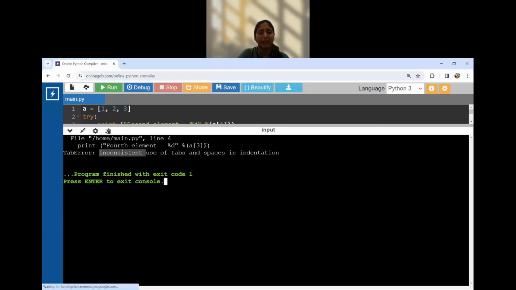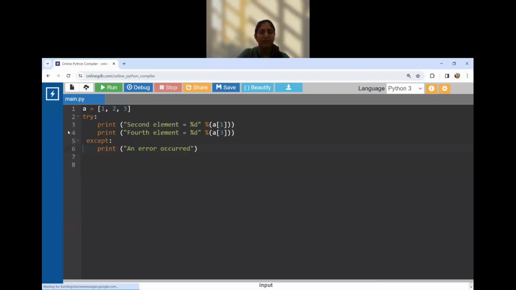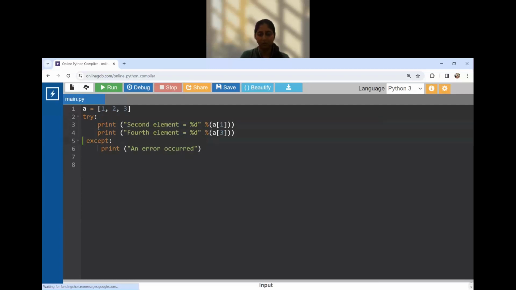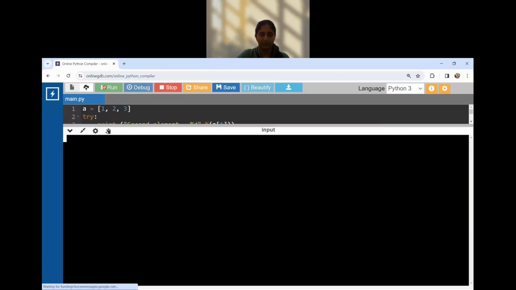So we have got an error over here. There was an indentation error previously, and we just cleared that.